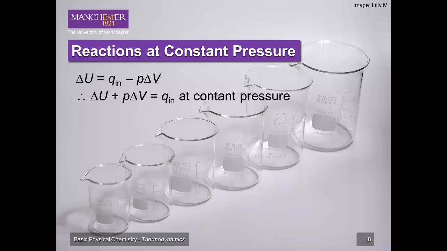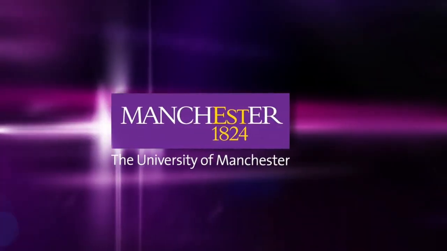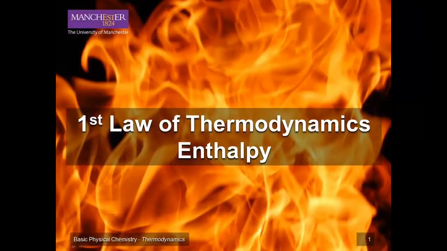In this case, the first law of thermodynamics does not simplify. It was therefore necessary to create a new state function called enthalpy, symbol H. Enthalpy is defined as H equals U plus PV, and therefore the change in enthalpy, delta H, equals delta U plus delta PV. Since PV is a product, we must use the product rule to differentiate it. Thus, delta H equals delta U plus P delta V plus V delta P.